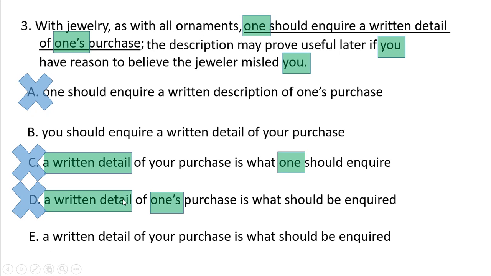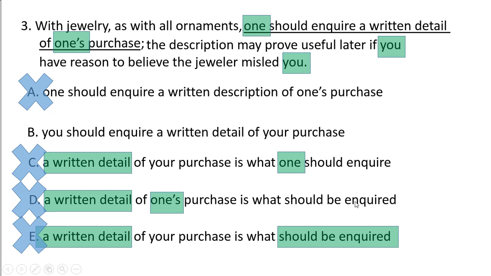Aha. E has repeated the same errors. A written detail of your purchase is what should be inquired, right? We can eliminate E, and now we are left with B.